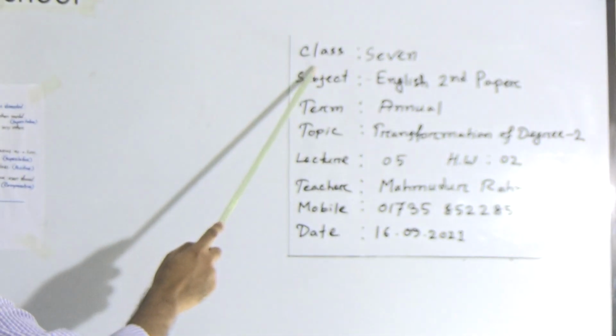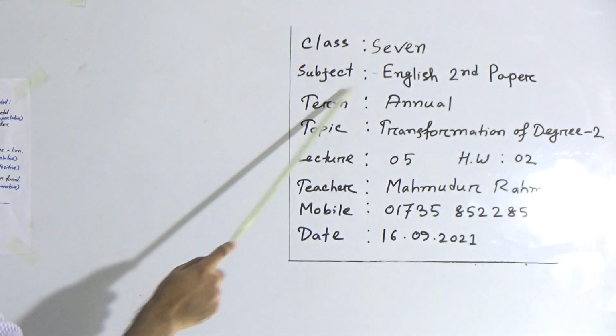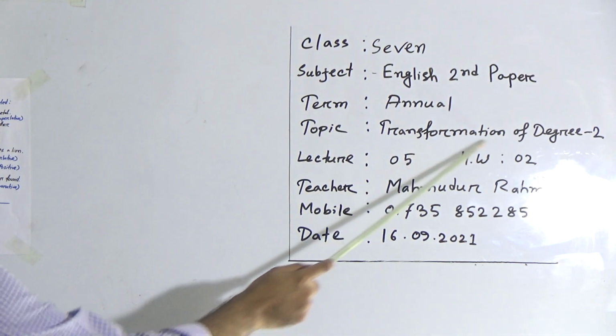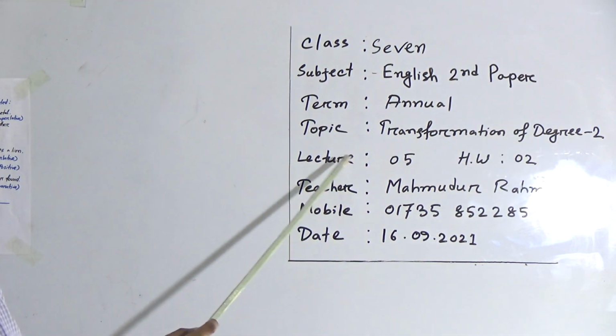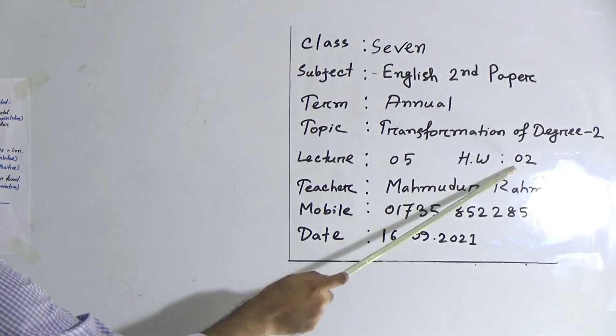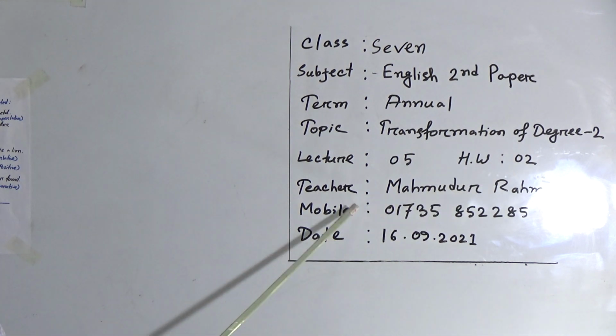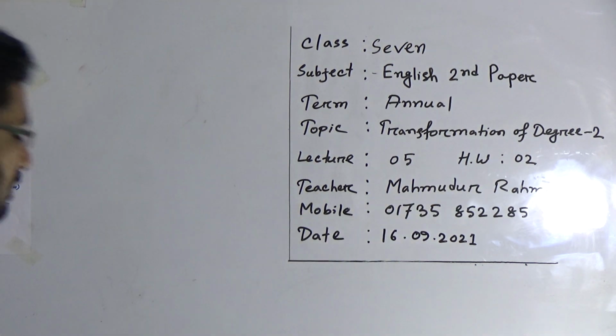This is the class for the students of class 7, subject English second paper, term annual, topic transformation of degree, part 2, lecture number 5, homework number 2. I repeat again, this is your lecture number 5 and your homework number 2, teacher Mahmudur Rahman, and this is my phone number. Okay, let's start.